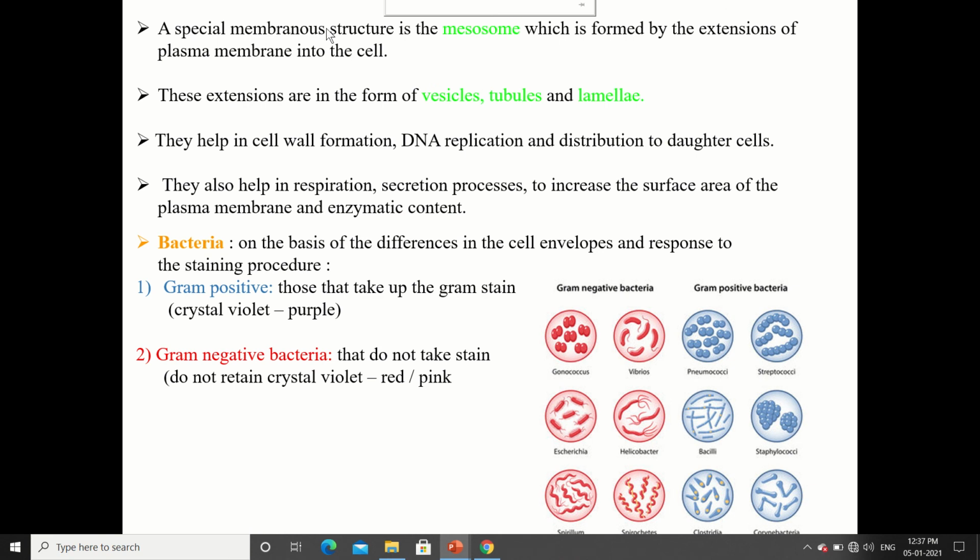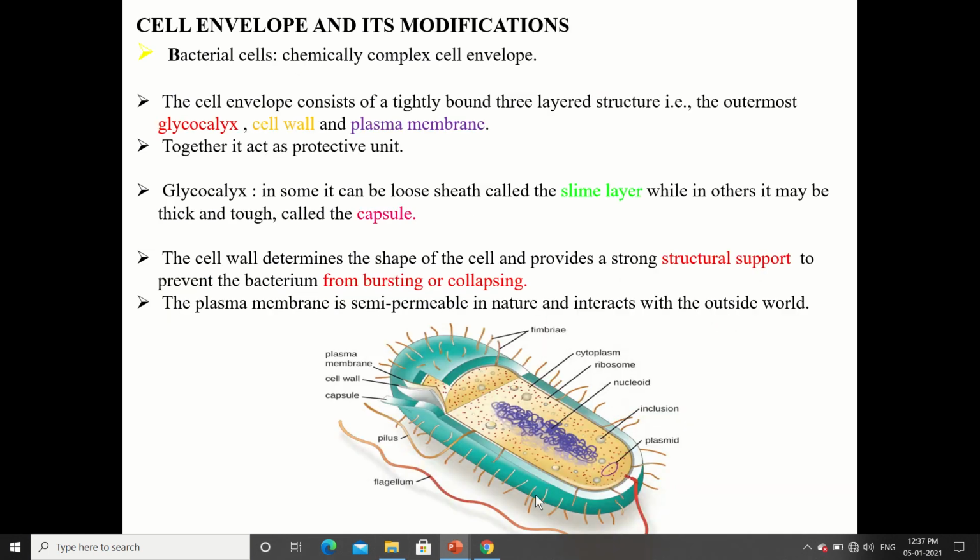A special membranous structure is the mesosome, which is formed by the extension of the plasma membrane into the cell. These extensions are in the form of vesicles, tubules and lamellae. So you will find vesicles, tubules and lamellae in the cytoplasm because of the mesosome.